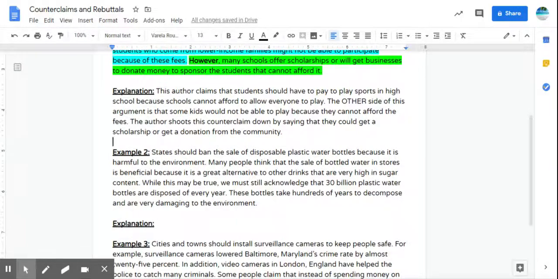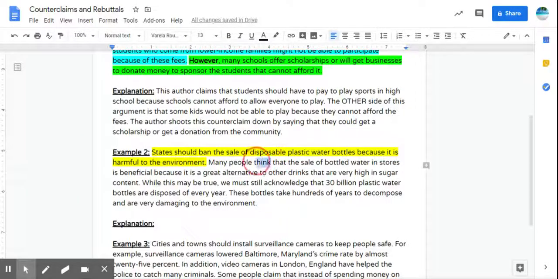So again, here, our first sentence ends up being our claim. So I'm going to highlight this yellow. Now, you should notice that just because it's the first sentence of a paragraph, it doesn't always mean that that's going to be the claim. I think in these three examples here, that's just kind of the way it worked out, but sometimes that isn't always the way. So don't just automatically go to the first sentence and highlight it, because that might not be the claim. You do have to read the whole thing to kind of figure it out. So this author is arguing that plastic water bottles should be banned because they're harmful to the environment.